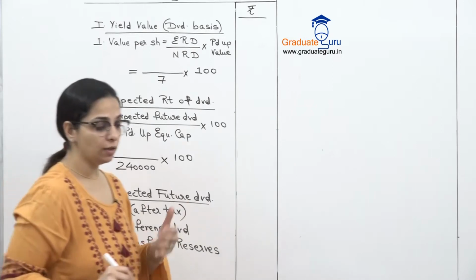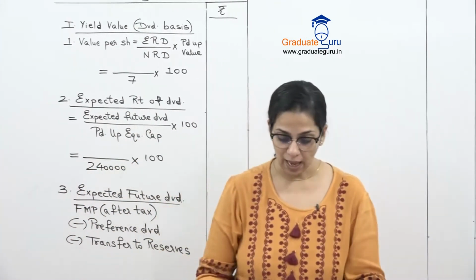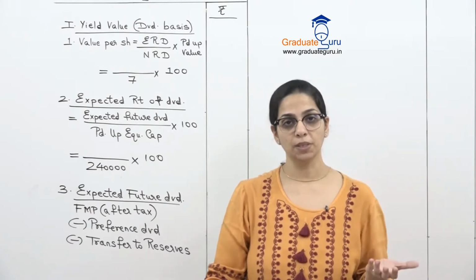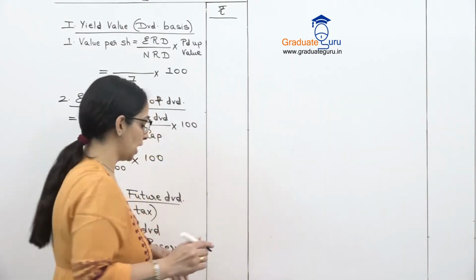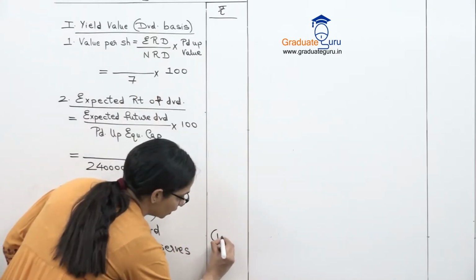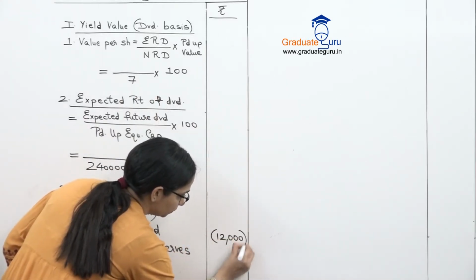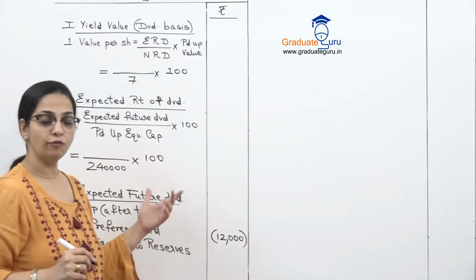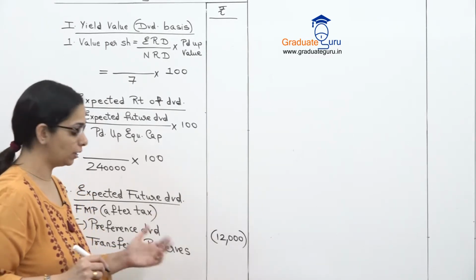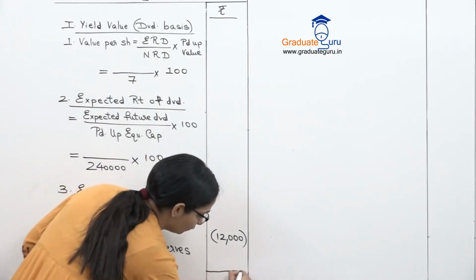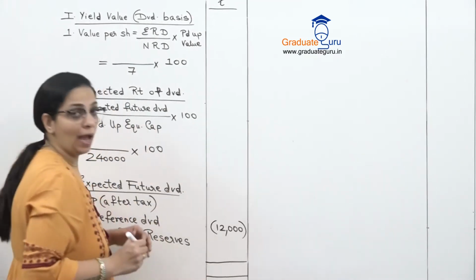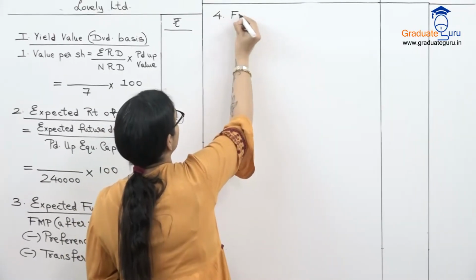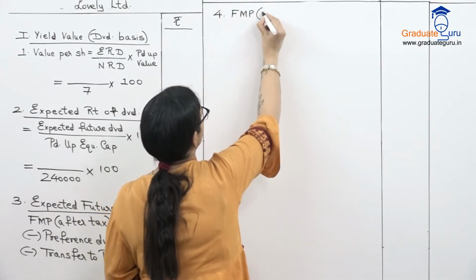For preference dividend we'll do the calculation. Preference capital is given as 1,20,000 and the dividend rate is given as 10%. So 1,20,000 into 10%, my preference dividend is 12,000. Transfer to reserves is based on my FMP. Until we get FMP, I cannot calculate my transfer to reserves. So we'll leave that blank just now, and go to our next working, which will be for our FMP after tax.